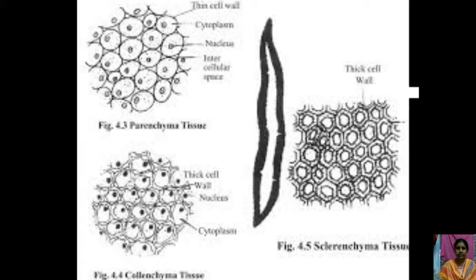First, parenchyma, collenchyma and sclerenchyma. You can clearly observe the differences between parenchyma and collenchyma, and also between collenchyma and sclerenchyma. Among these there are certain differences with respect to their structure and their function, including physiological activities.